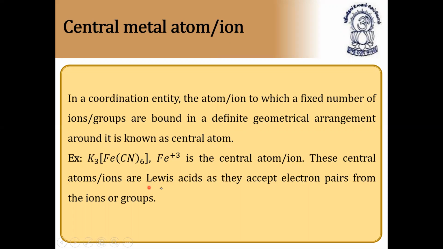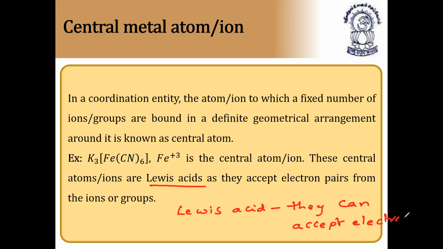These central atoms or ions are Lewis acids, very, very important. Lewis acid means they can accept electron pairs, the donated electron pairs from the ions or groups. Since Fe3+ is positively charged, it is ready to accept electrons. So these are the central metal atoms.